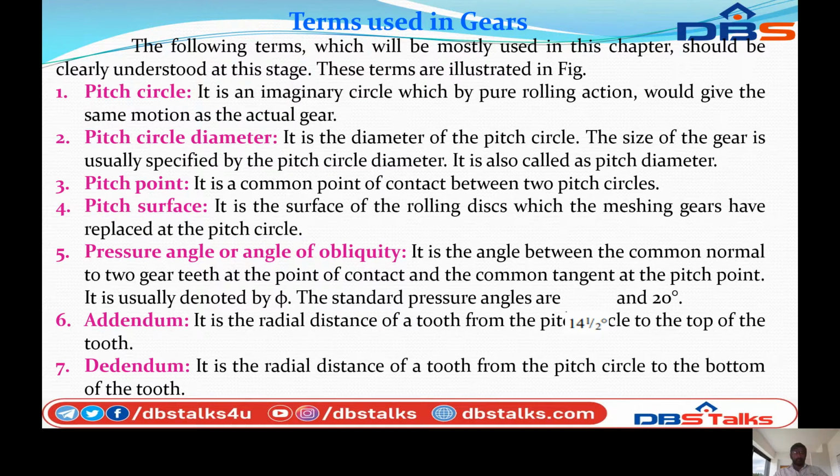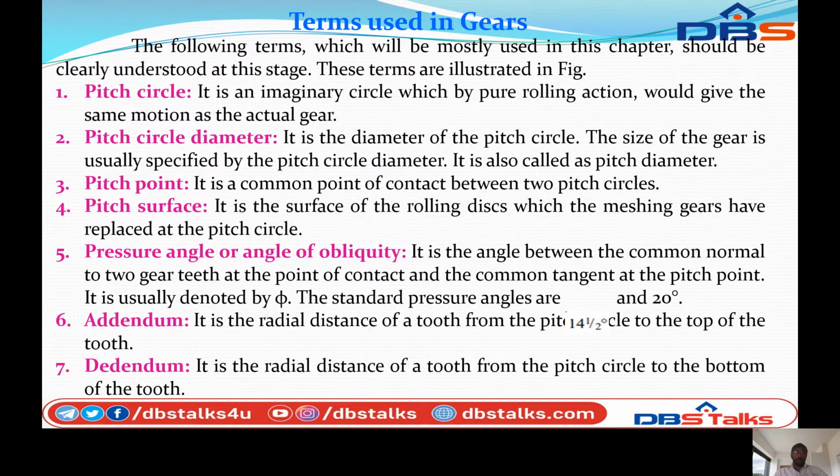Next, pitch point. It is the common point of contact between the two pitch circles. So the pitch point is the common point between the two pitch circles joined at a single point. This is called the pitch point.